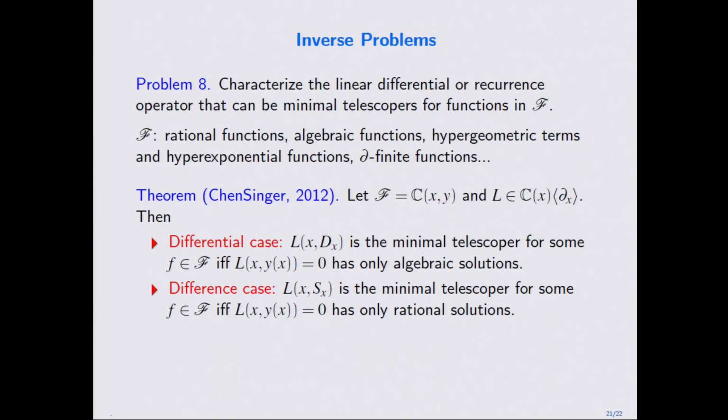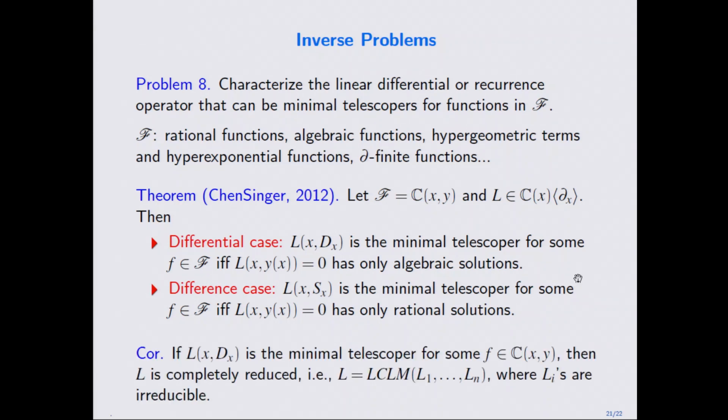The differential equation defined by L has only algebraic solutions, which means if a differential operator has a transcendental solution, then it cannot be a minimal telescoper for a rational function. In the difference case, we show an even stronger thing. If it comes from telescoping for a rational function, then the defining recurrence equation has only rational solutions. So this answers the inverse problem in the rational case.